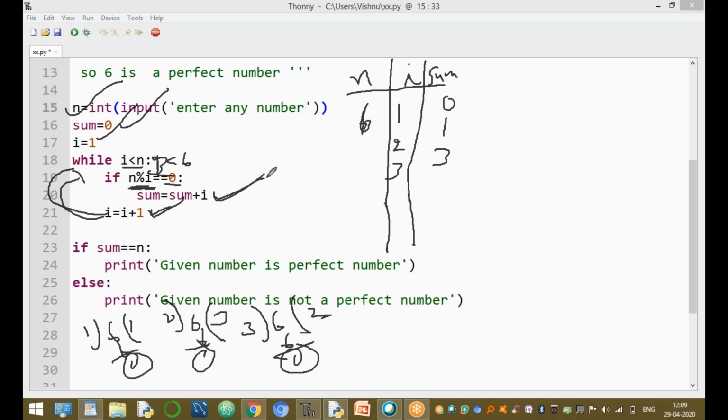So now the sum equal to sum plus I. The sum value equal to 3 plus 3, 6. Again incrementing I value. Now the I value equal to 4. Again go back. 4 less than 6. This condition returns true. Again the 6 value divided by I.